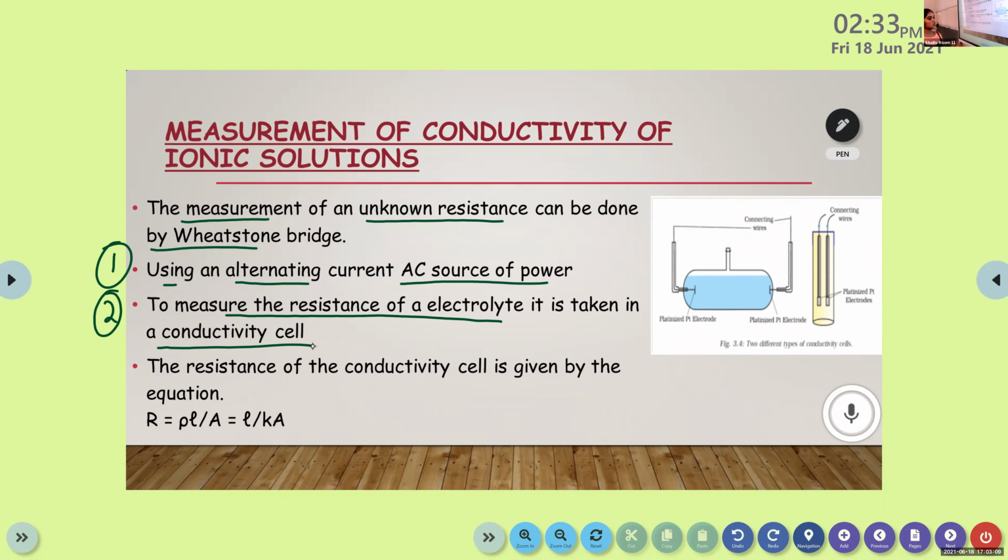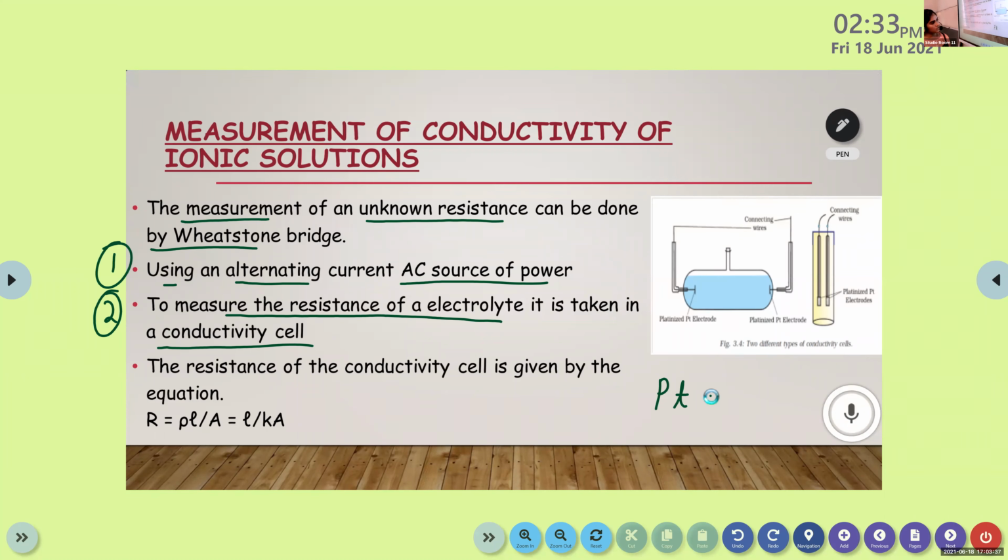This is the model of a conductivity cell. We take the solution in a container and it is connected to electrodes. Two electrodes are there, made of platinum, coated with platinum black.